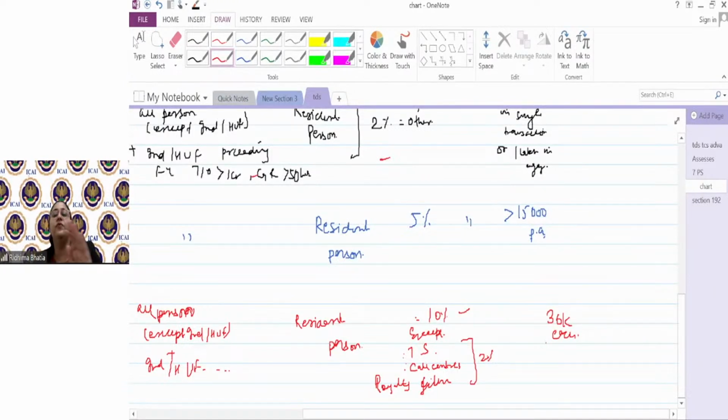So 30,000 different limit hai, but no limit is there for director remuneration. So even if I'm making director remuneration ka payment for even 10 rupees also, I will deduct the TDS at the rate of 10%. No limit for director remuneration.